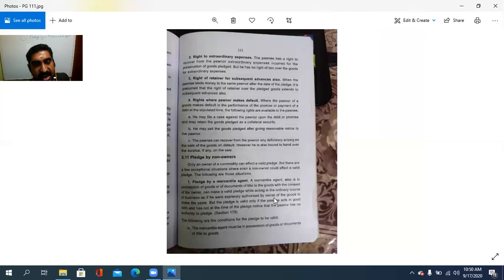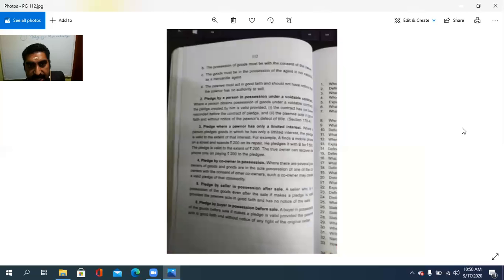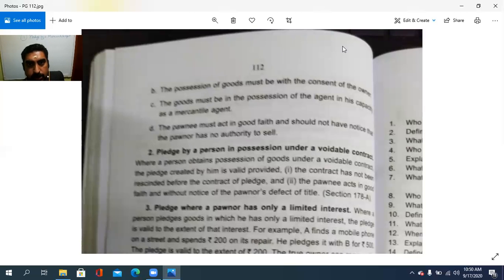That is, mercantile agent must be in possession of the goods or documents of the title to the goods, and then the possession of the goods must be with the consent of the actual owner. യഥാർത്ഥ ഓണറിന്റെ കൺസെന്റോട് കൂടി വേണം the possession should be undertaken. And the goods must be in possession of the agent in his capacity as a mercantile agent.